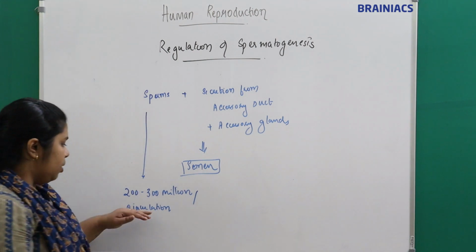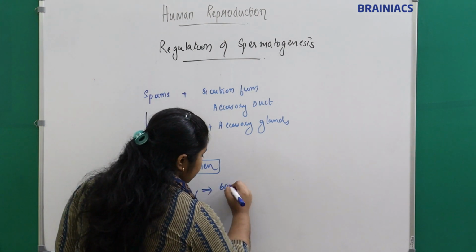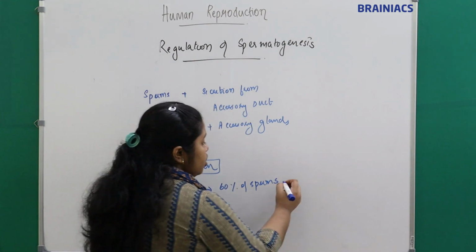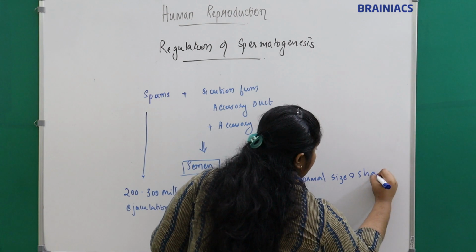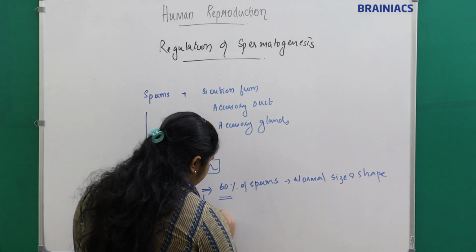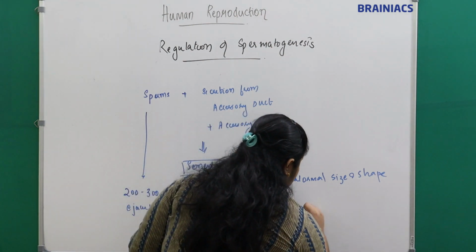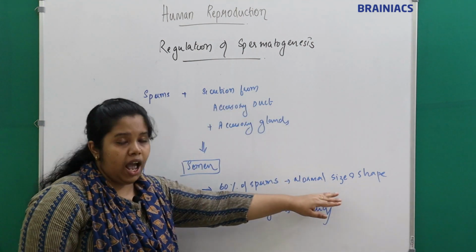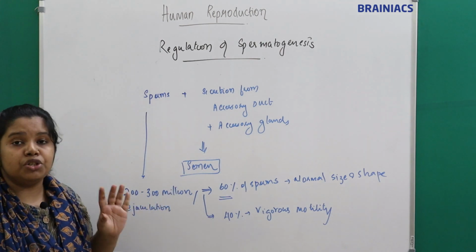Out of this, 60% of the sperms should have normal size and shape, and 40% should show vigorous motility, for fertilization to occur.